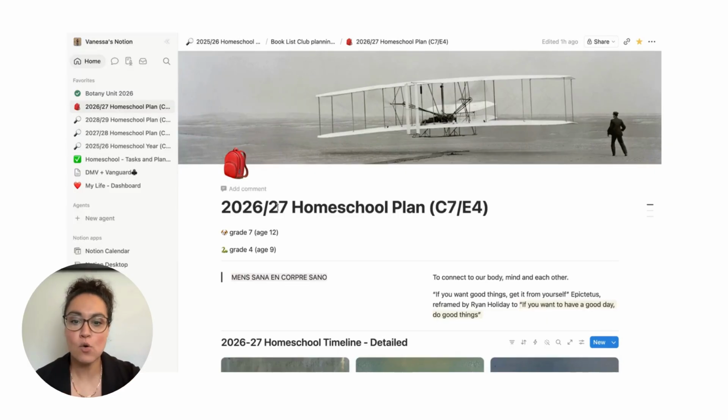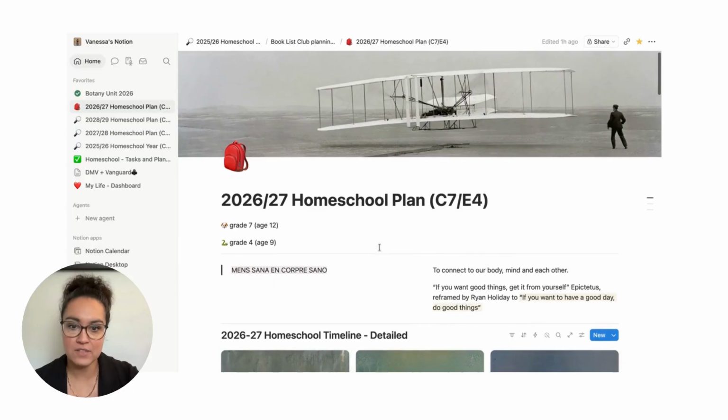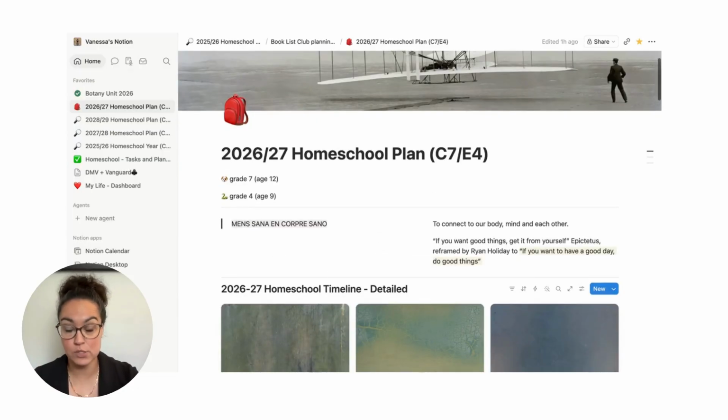All right. So just a quick overview of what I have laid out. And this is totally customizable. So you can do as much as you want. It doesn't have to be as elaborate as this, and it could be even more elaborate if you desire, depending on what your needs are, maybe how many kids you're homeschooling, etc.